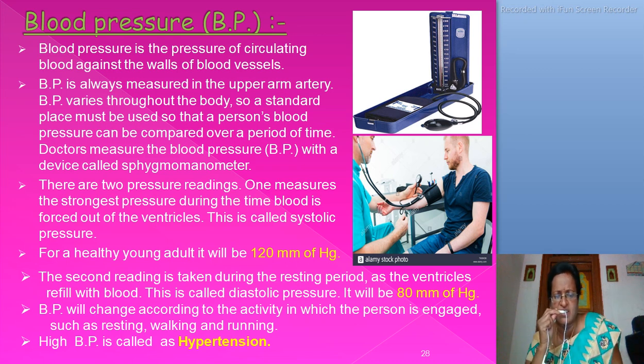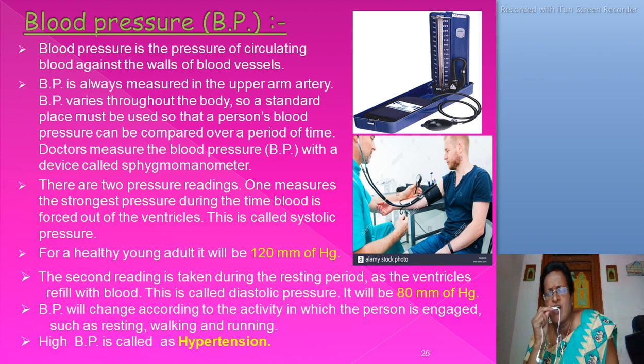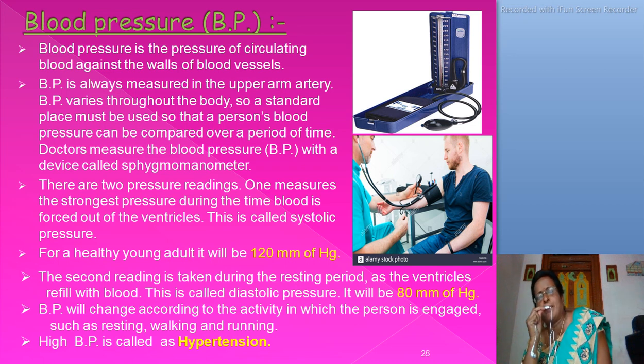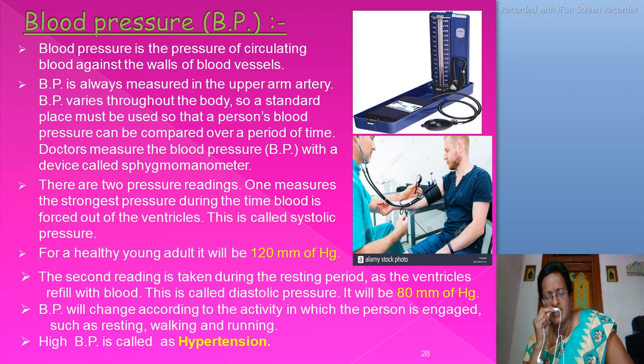This is called diastolic pressure. It will be 80 mm of Hg. So, in a person, normal BP is 120 by 80 mm Hg. The upper number, 120, indicates systolic pressure and the lower number, 80, indicates diastolic pressure.